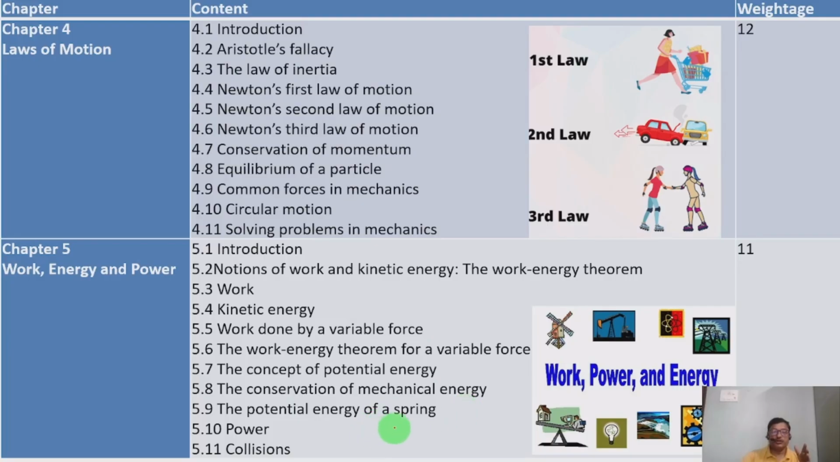5.9, the potential energy of a spring. A spring can contract and expand, and when it is contracted, it will have potential energy. Due to that, it will expand. Okay, that we are going to discuss here. Then 5.10, power. 5.11, collisions. If two objects collide with each other, the energy interactions that take place in the collision, we'll discuss here. And this fifth chapter has a weightage of 11 marks.